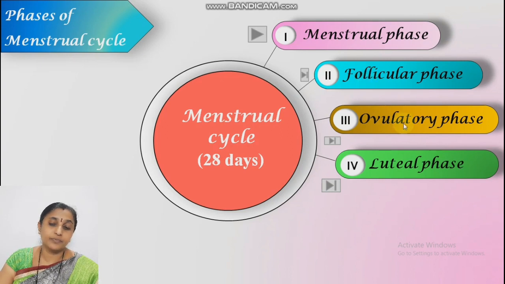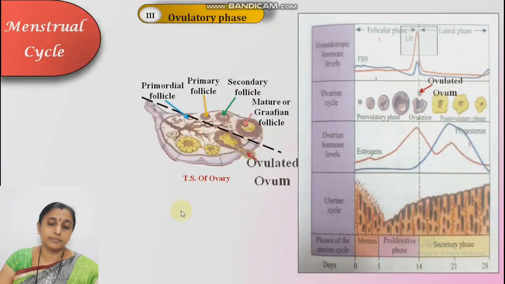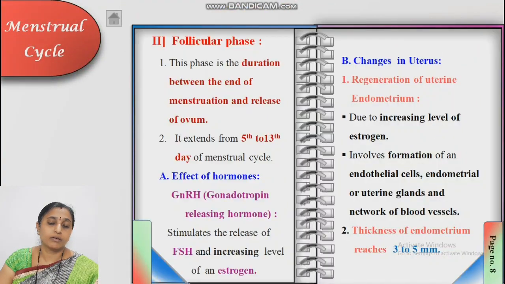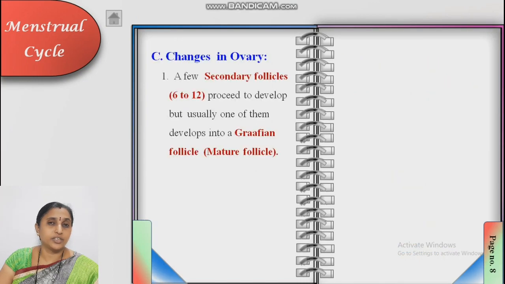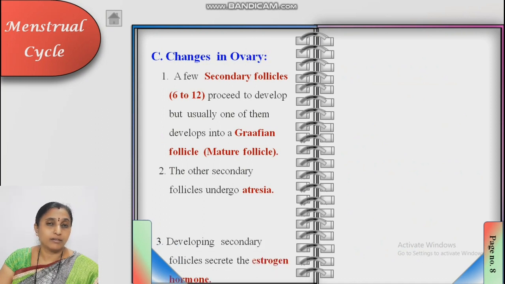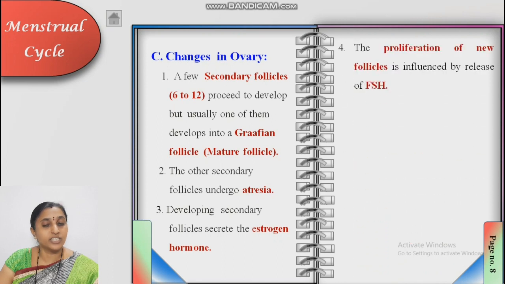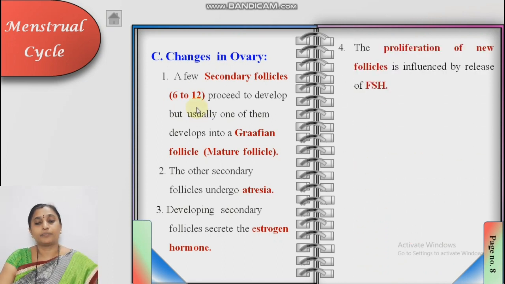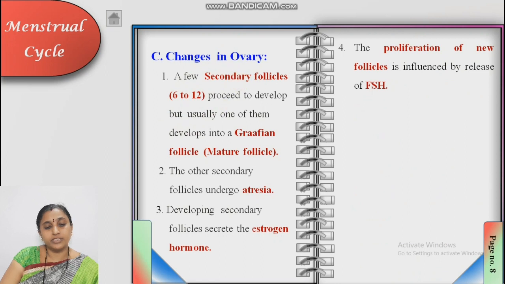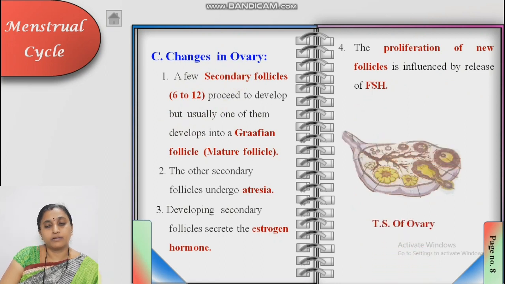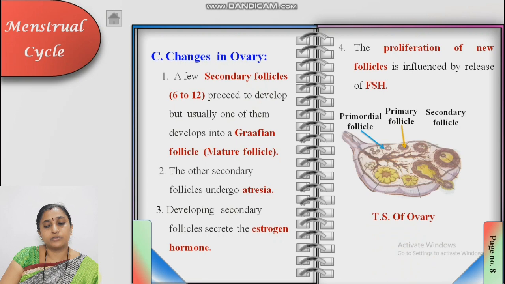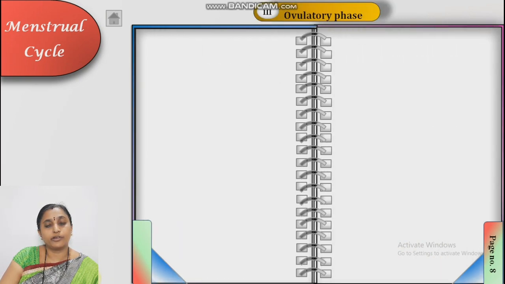Now the ovulatory phase, we already saw in the diagram. See here, ovulated ovum. The points here: changes in ovary. I am discussing the changes in ovary, the ovarian cycle. In ovulatory phase, what happens? Changes in ovary are the most important. A few secondary follicles we already studied. These are points we already discussed in the follicular phase.